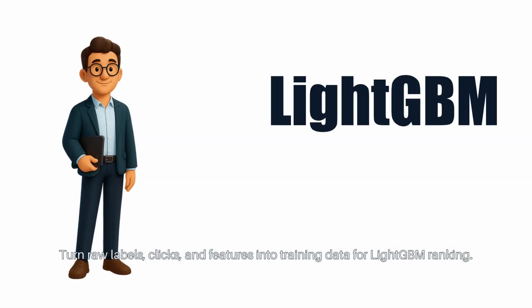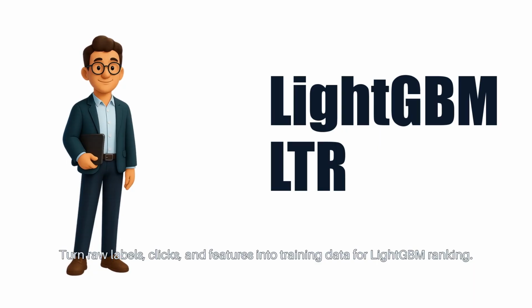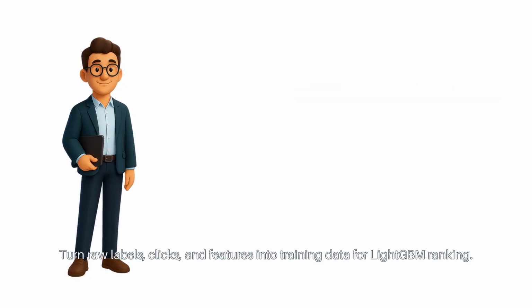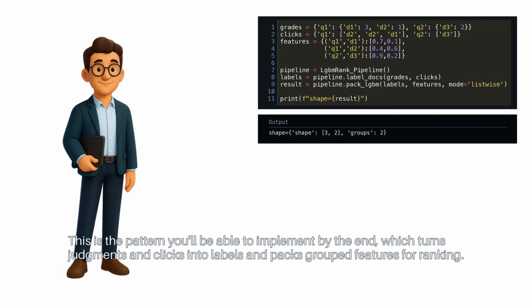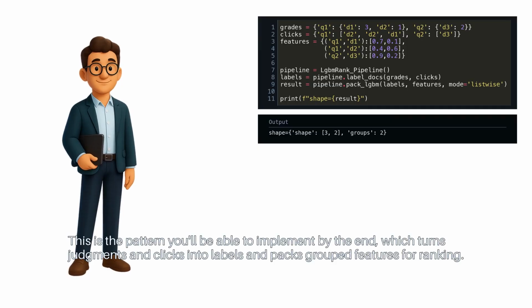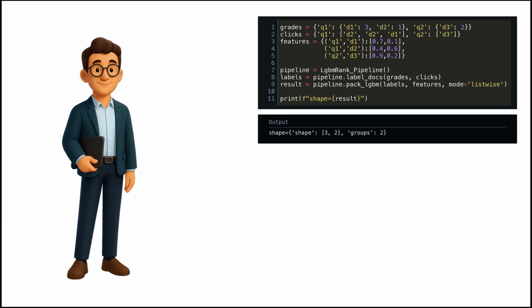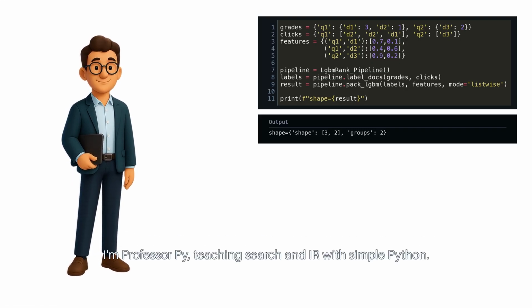Turn raw labels, clicks, and features into training data for LightGBM ranking. This is the pattern you'll be able to implement by the end, which turns judgments and clicks into labels and packs grouped features for ranking. I'm Professor Pi, teaching search and IR with simple Python.